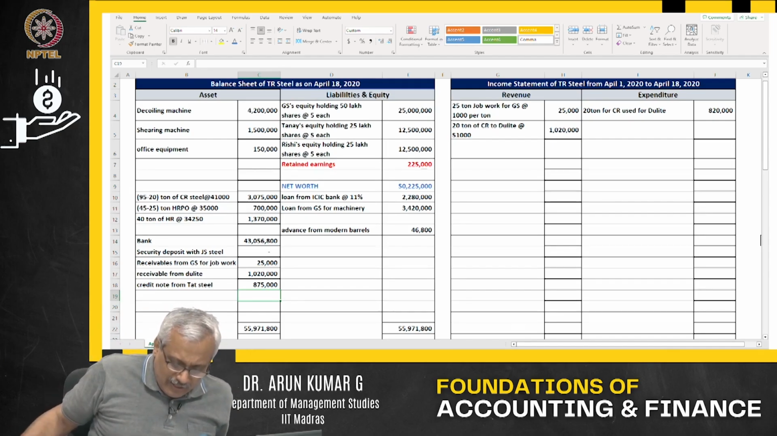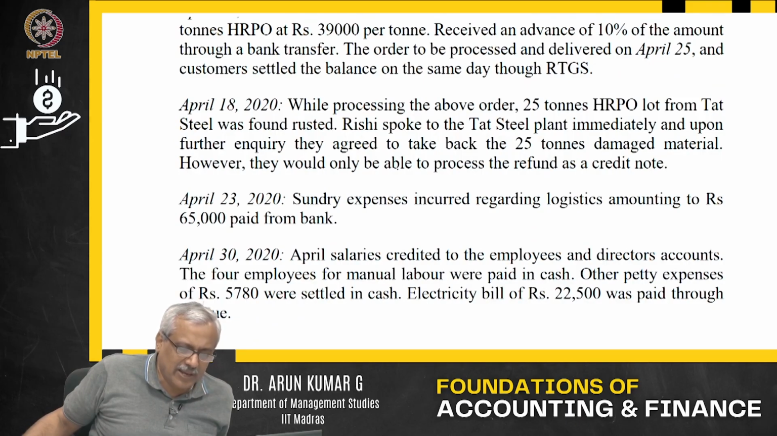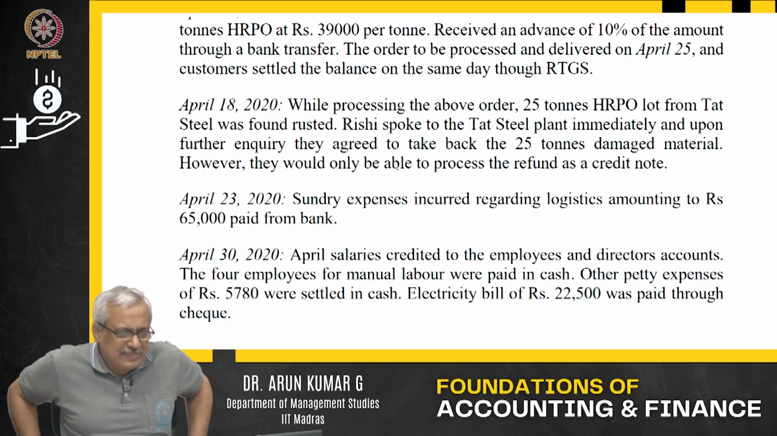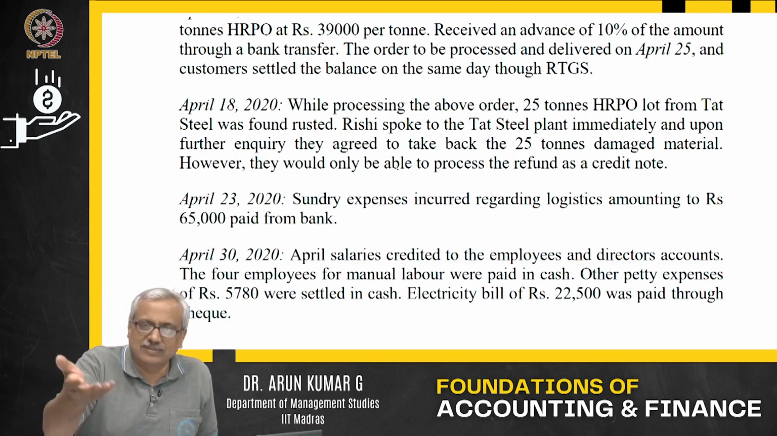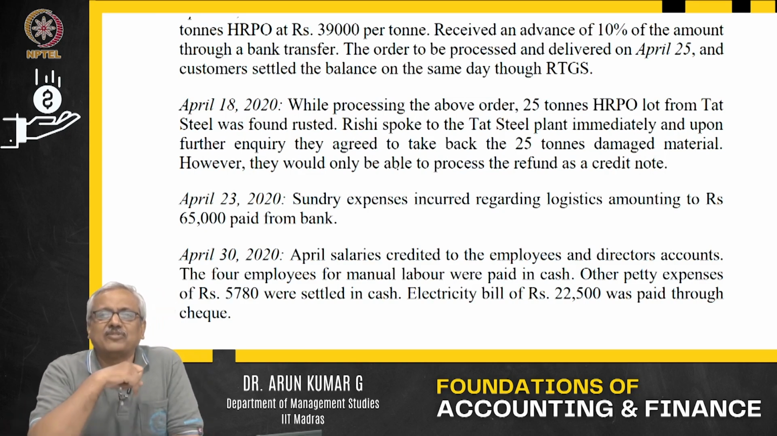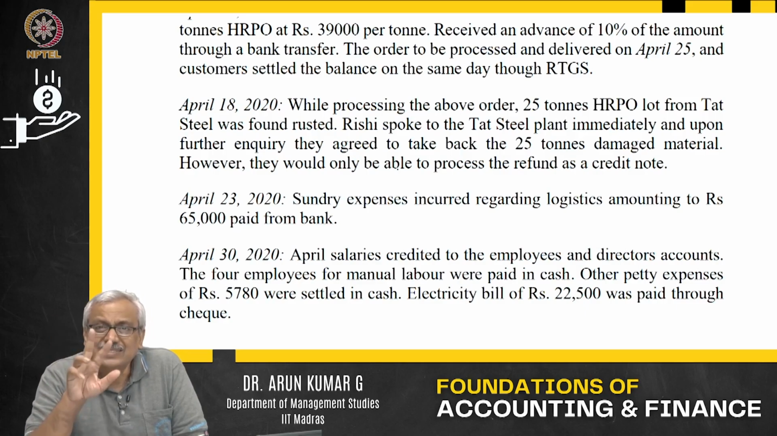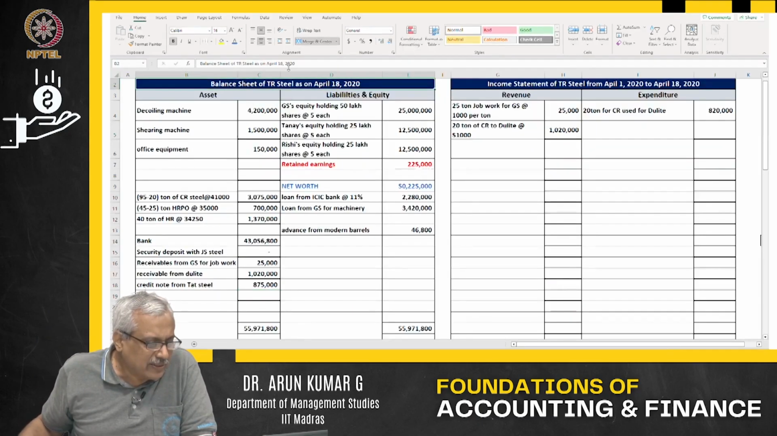Now I go on further in this particular case. I go on to the April 23rd transactions. We see that sundry expenses incurred regarding logistics amount to 65,000 paid by the bank. Possibly this was the amount incurred for transporting the goods to and fro, manual labor, whatever it is. Sundry expenses have been incurred. That means moment it is 23rd of April, I will go to 23rd of April out here.